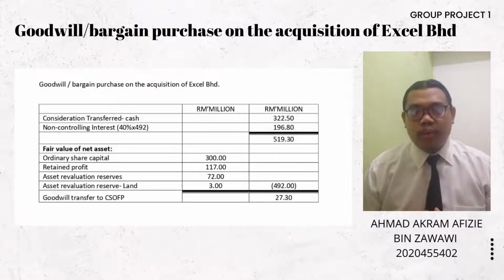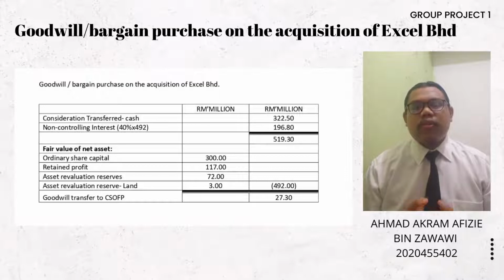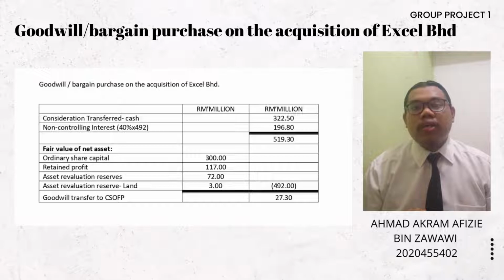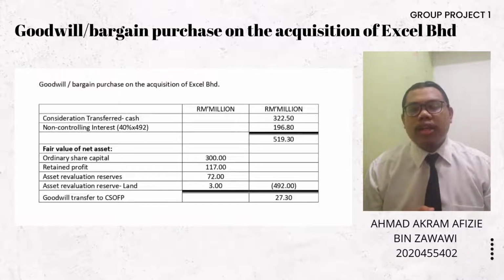So in the fair value of the net assets, we have ordinary share capital of 300 million, retained profit of 117 million, asset revaluation reserve of 72 million, and on the acquisition we have asset revaluation reserve on land of 3 million. So the total fair value of the net assets is 492 million.